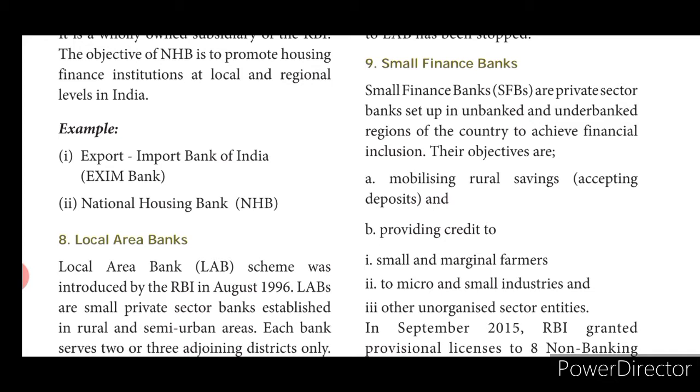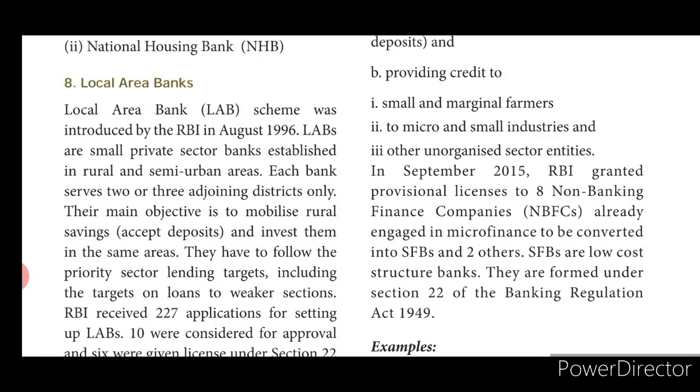The next one is providing credit to small and marginal farmers. Farmers are very poor people, so to do their work they often take debts from many people. In order to help them, small finance banks provide credit to small and marginal farmers. The second one is to micro and small industries; they want to provide credit to the micro as well as the small industries. And the third one is other unorganized sector entities, so they want to develop the other unorganized sectors.